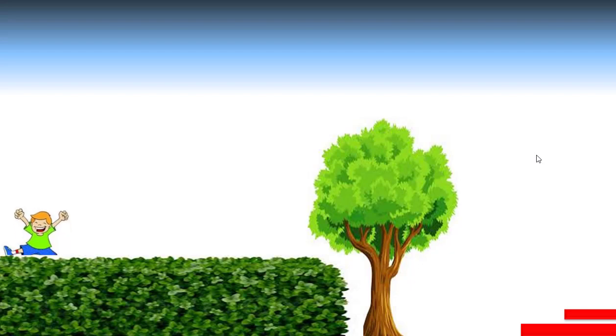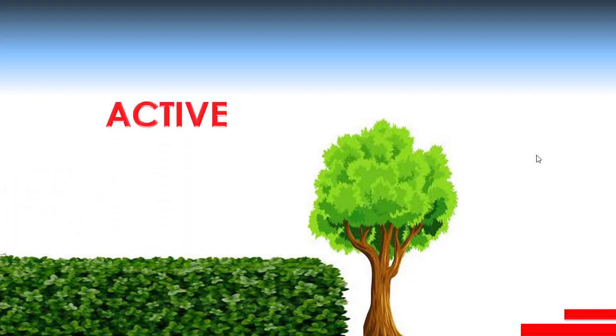Wow, one boy is coming from behind the house and he's going up, down, jumping up and down. Wow, this boy seems to be quite active. Yeah, active boy. And what else is there in the garden?